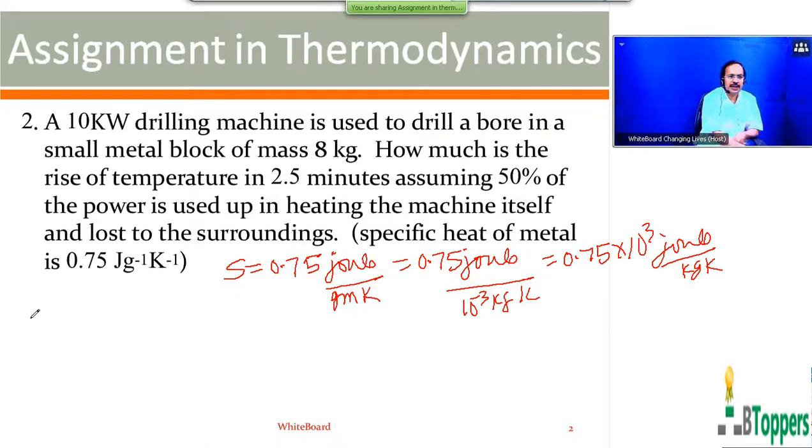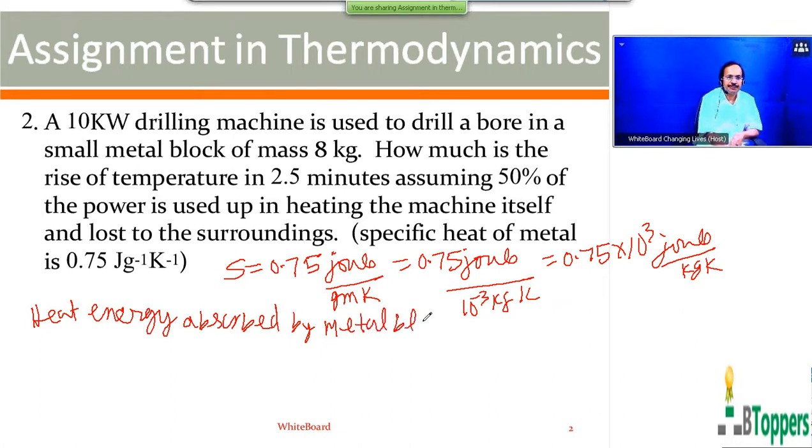Now we can observe that heat energy used to increase the temperature of the metal block is only 50% of the energy delivered by the machine.